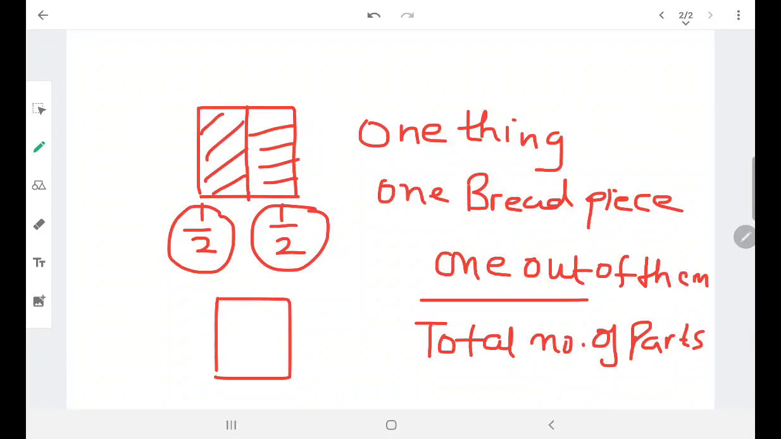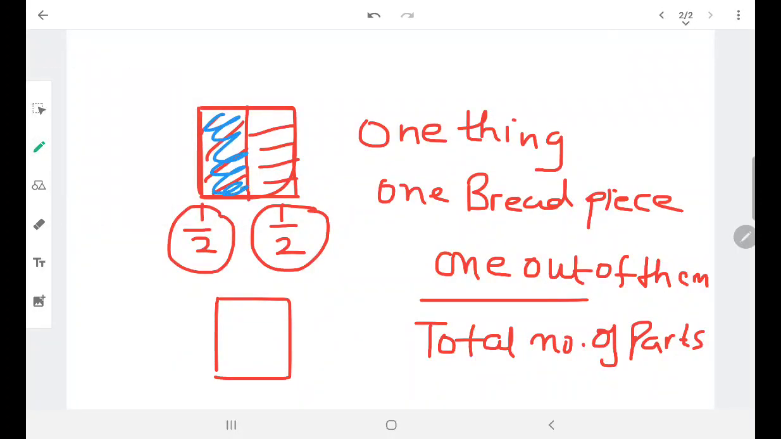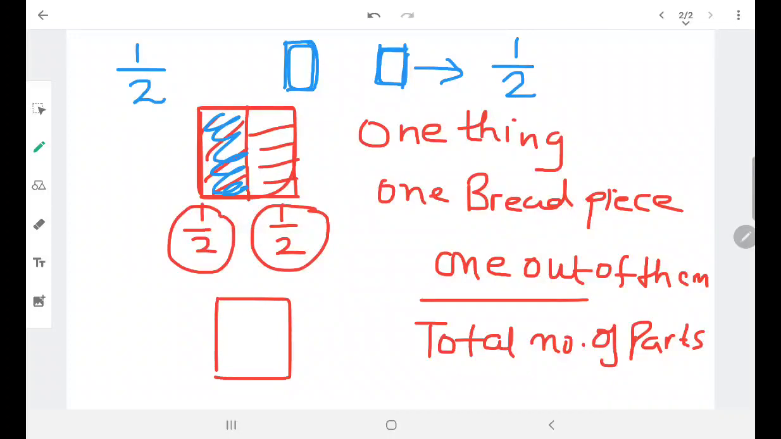For example, this was the one bread piece. I divided it into two parts. Now I just want to discuss this one part. There were a total of two parts. If I split it, this is one part and this is another part. I break this whole bread into two parts. Now this part is one of the two parts. When I say one of the two, that means it is one out of the two parts. Same thing here. This is one part out of the two parts. So I will write it as one out of two parts.